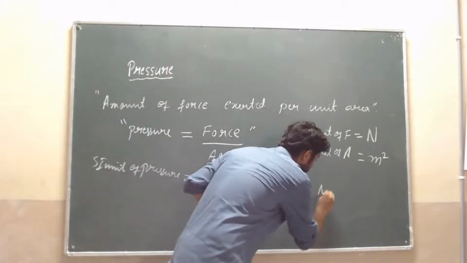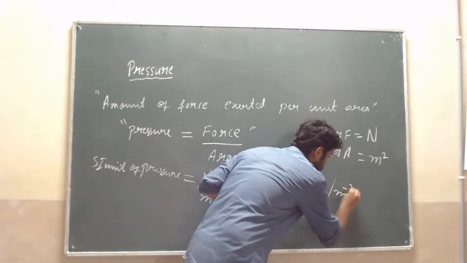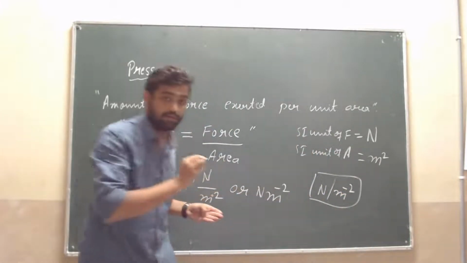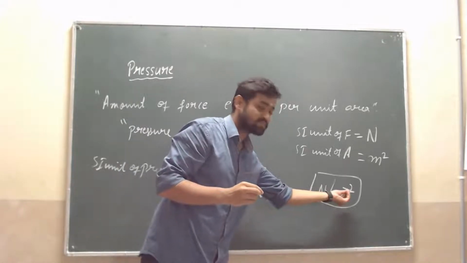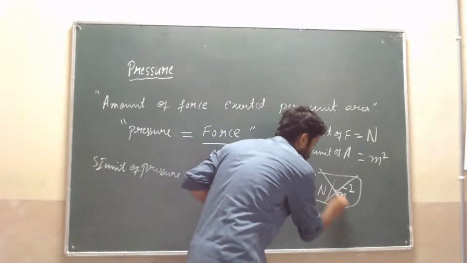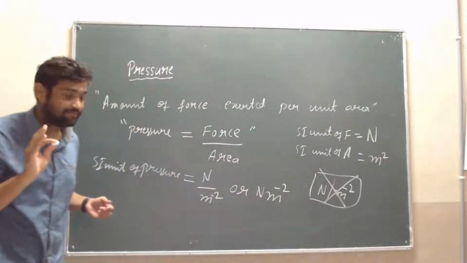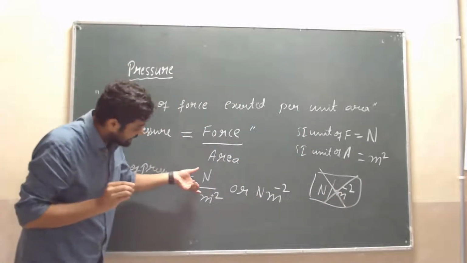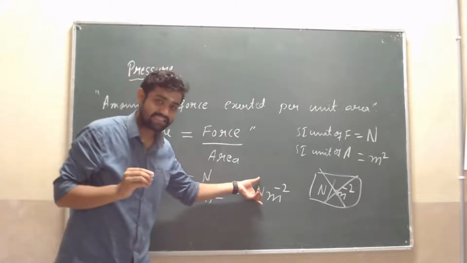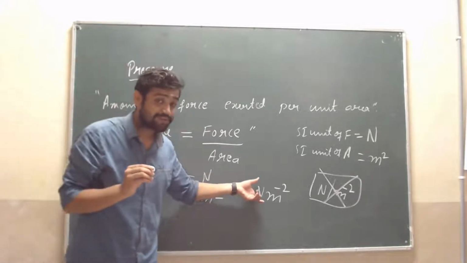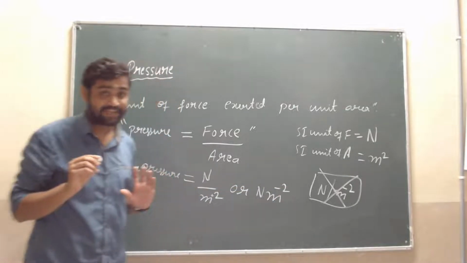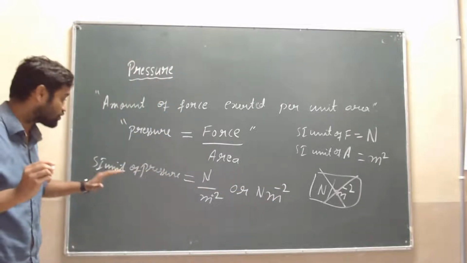That is Newton per meter square. If we are applying division as well as minus, this will become wrong. That is simple. We can write it like this or like this. This is Newton per meter square. This is also Newton per meter square. Are you getting my point? Yes, this is about the pressure.